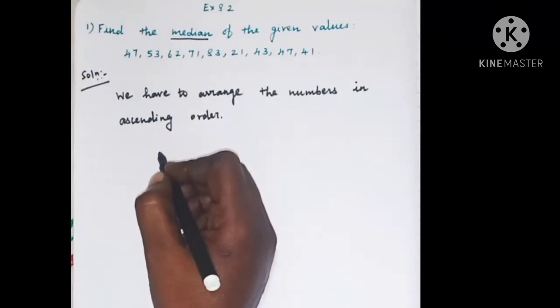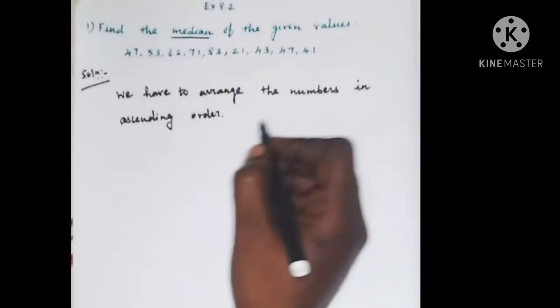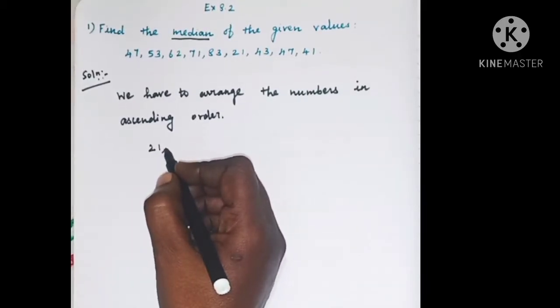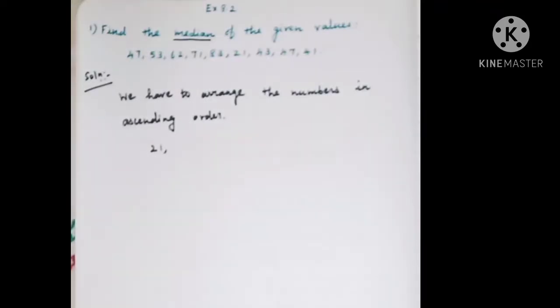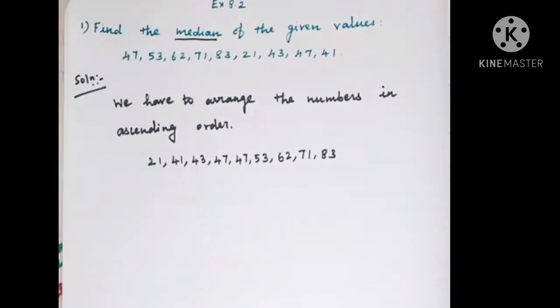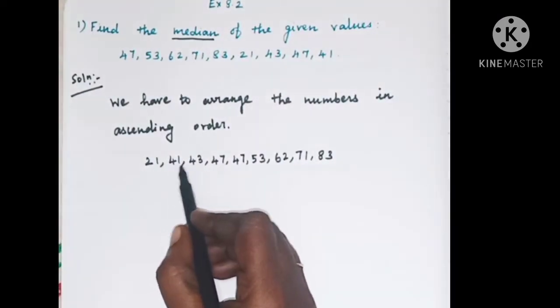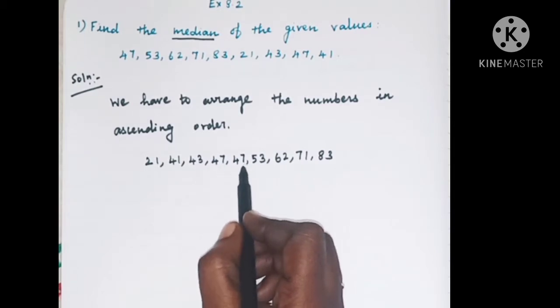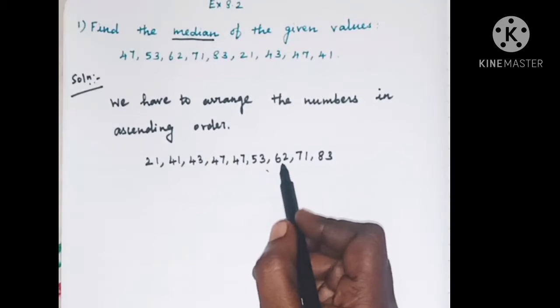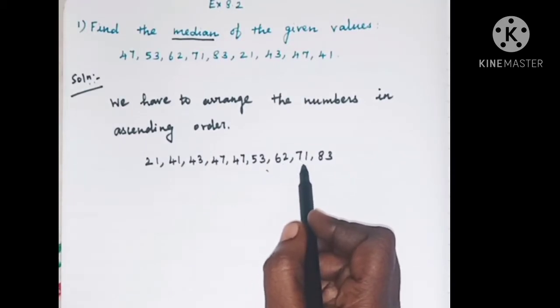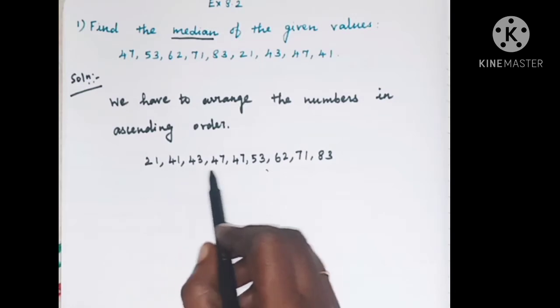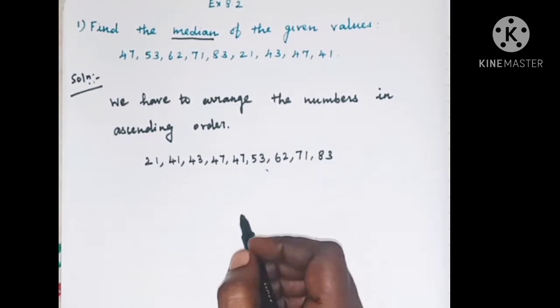So, the ascending order is: 21 is the smallest number, and then the next smaller number is 41, and the next smaller number is 43, and 47, 47, 53, 62, 71 and 83. This is the ascending order of the given data.